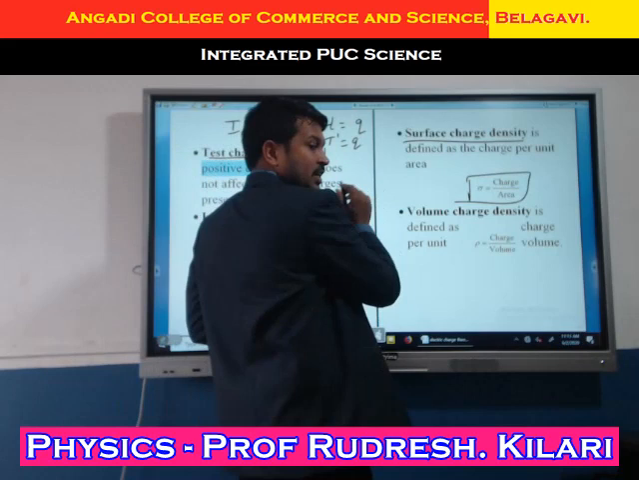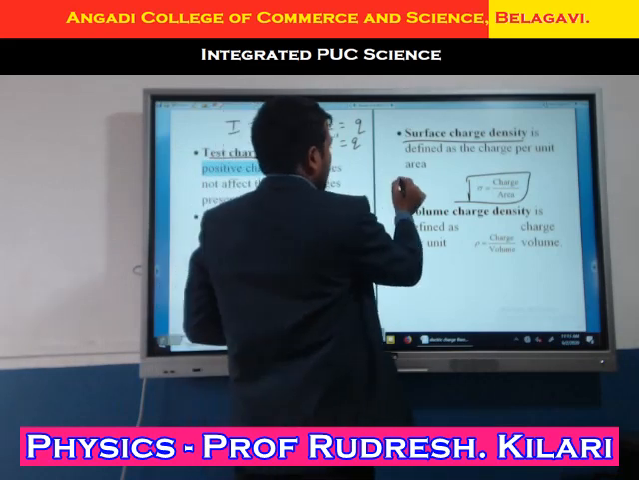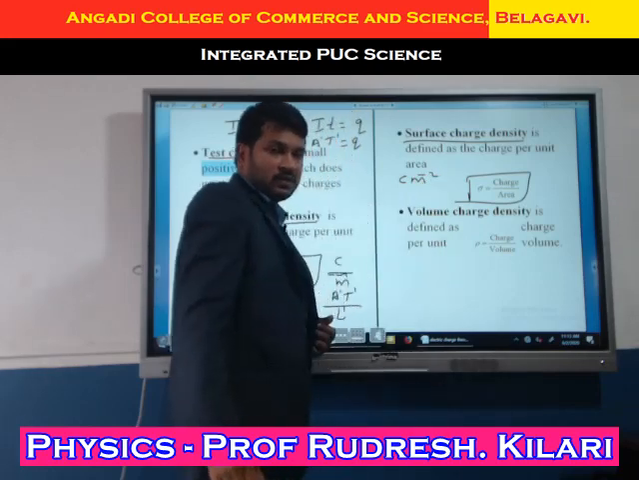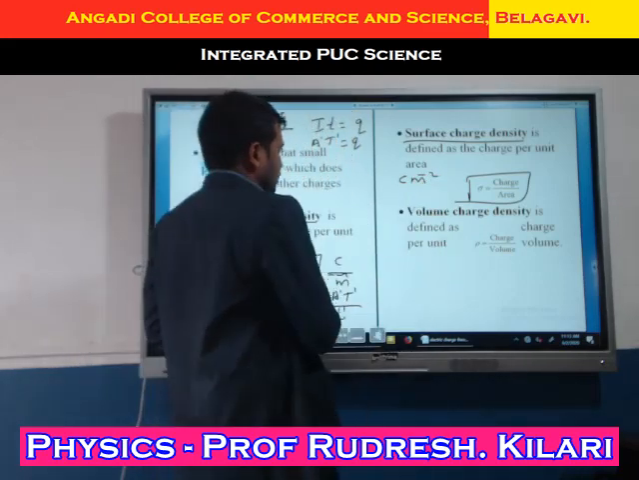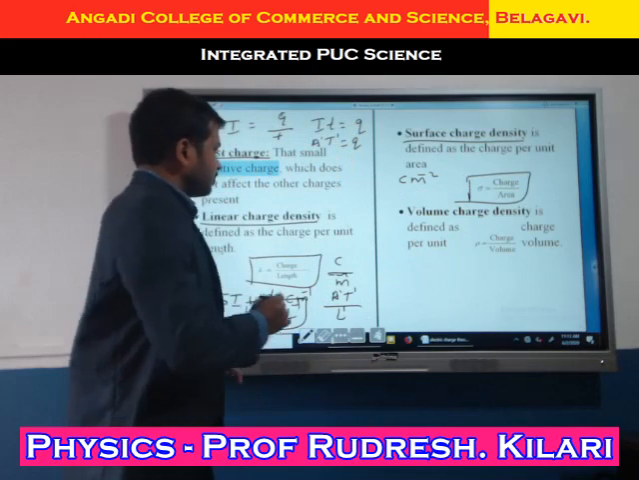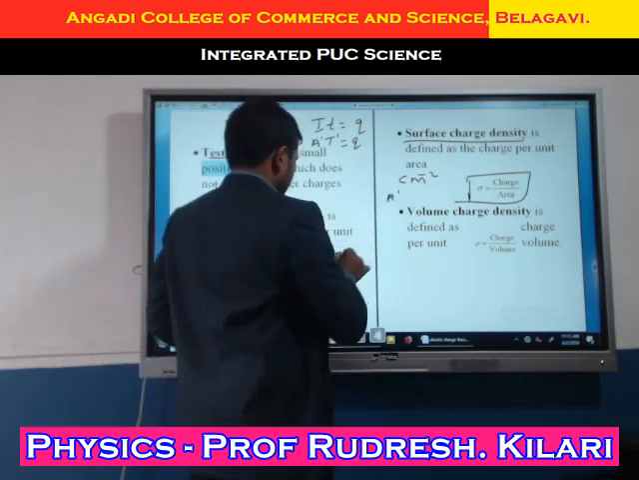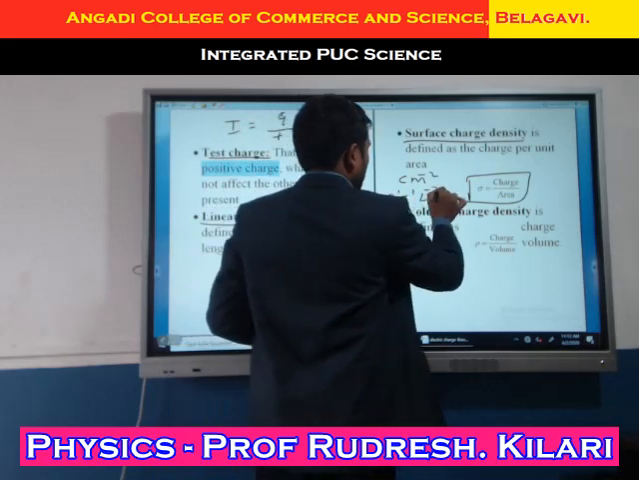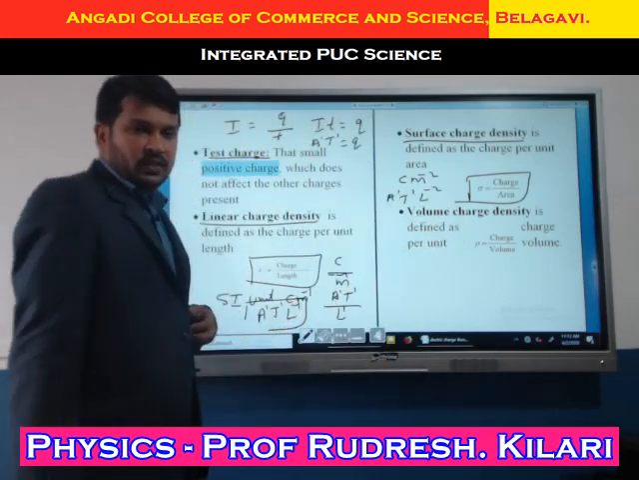Same thing again, you can write this as the SI unit as well as the dimensional formula. What is the SI unit? Coulomb per meter square. What is the dimensional formula? Same thing, right? A raised to 1, T raised to 1, again L raised to minus 2, because area is length into length.